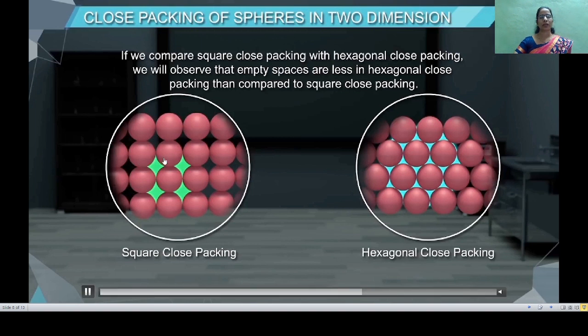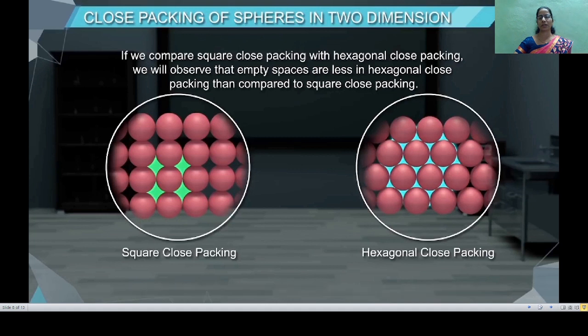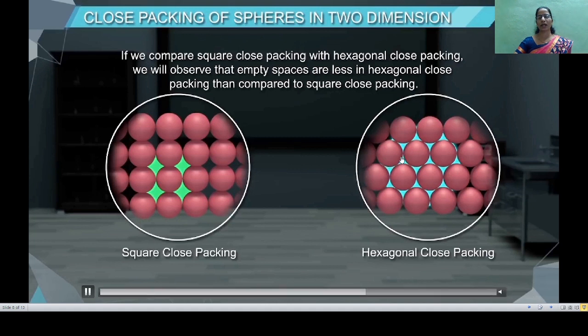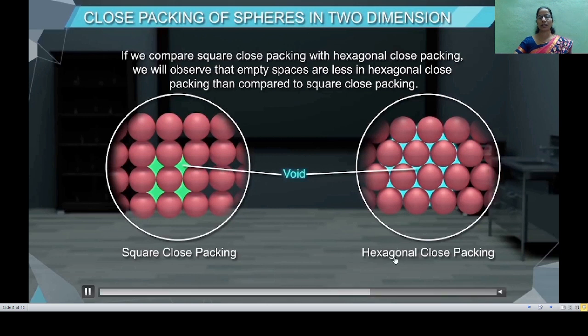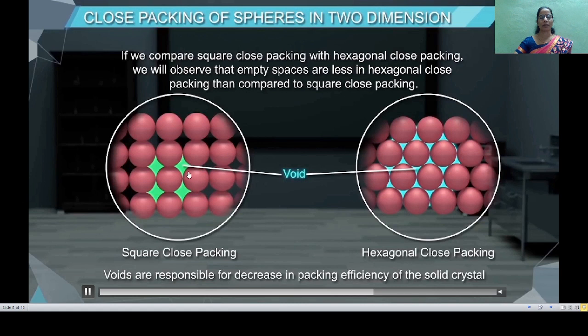Now here, the more the volume occupied by the void, the lesser is the packing efficiency, while the lesser the volume occupied by the void, the more is the packing efficiency. Thus here we can say that the packing efficiency in hexagonal close packing is more than in square close packing in 2 dimensions.